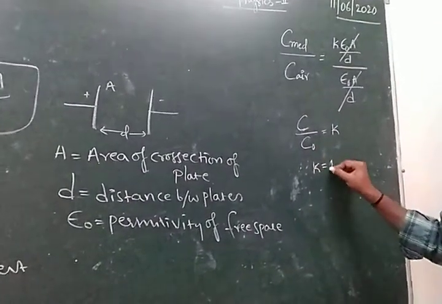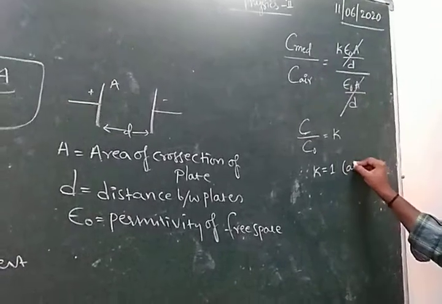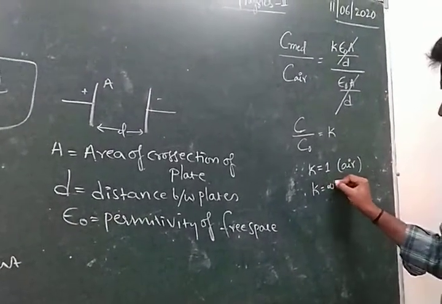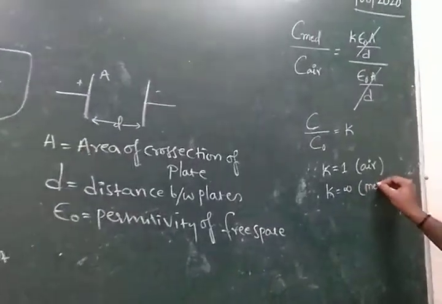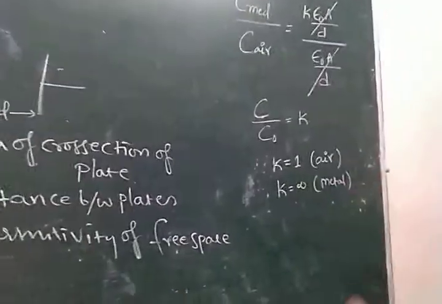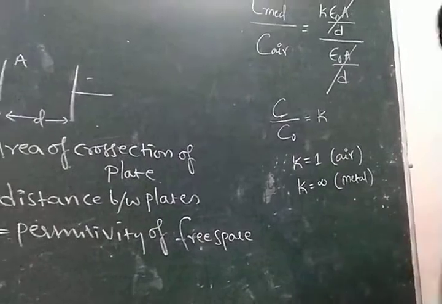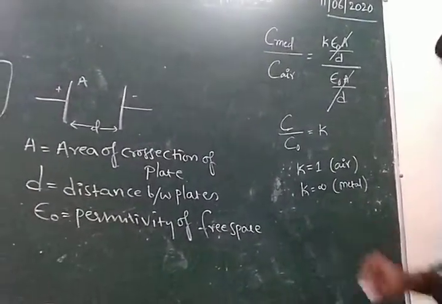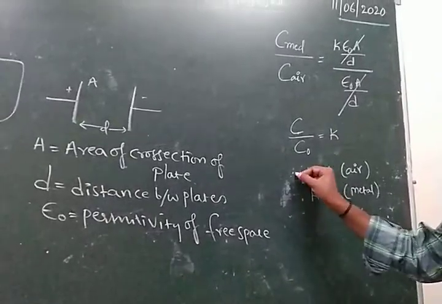K is equal to 1 for air. K is equal to infinity for metal. So this is the K value.